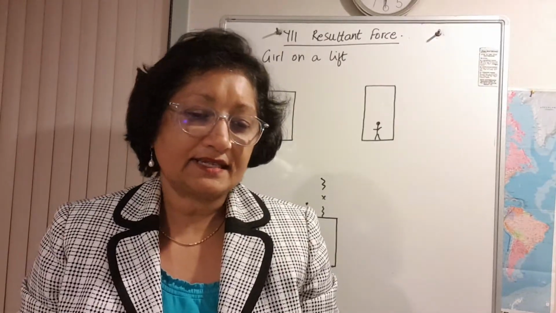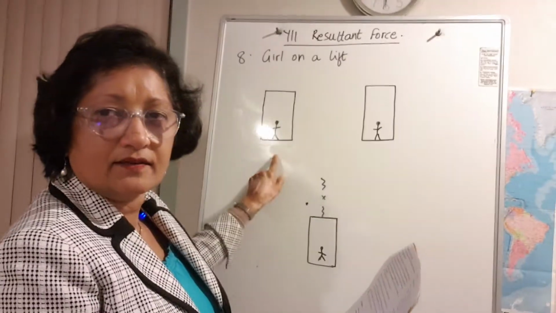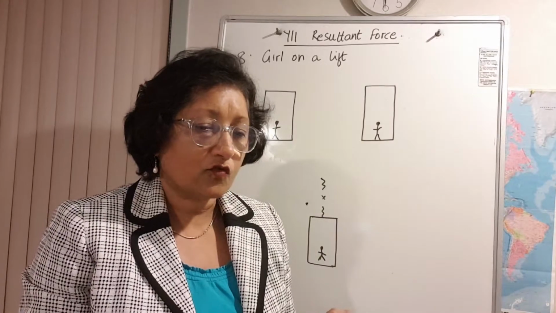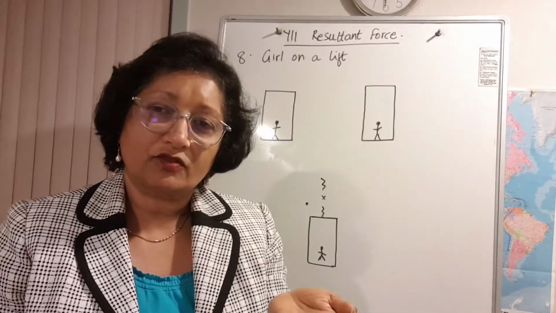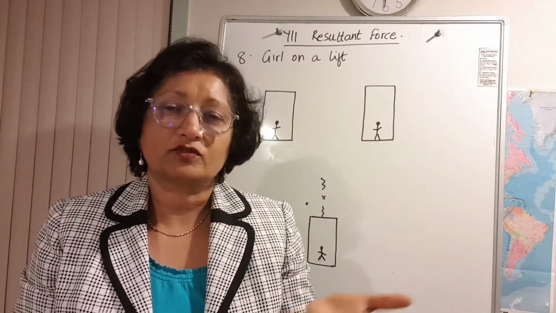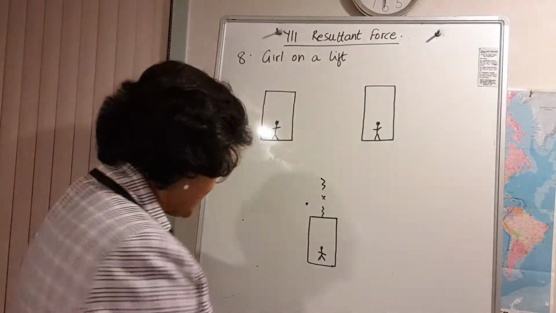So a girl stands in a lift at rest. So that's your lift at rest. There's a girl standing on the lift. What is the nature of the force that balances her weight force? Because she's standing on the floor, her weight force acts downwards and the reaction force from the floor of the lift acts upwards. So let me just draw those two.